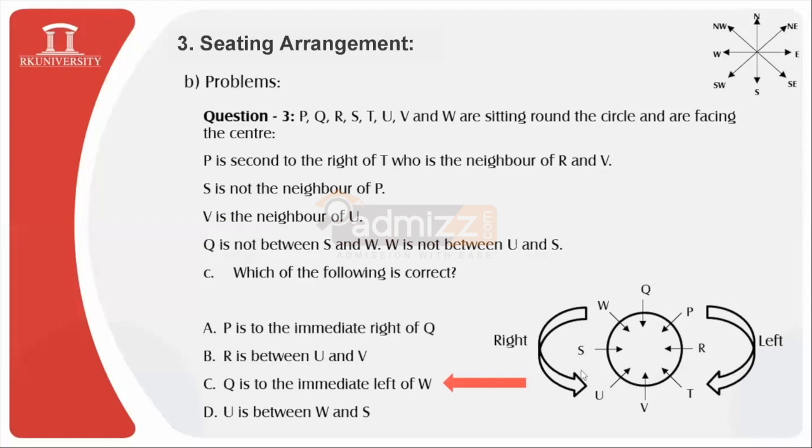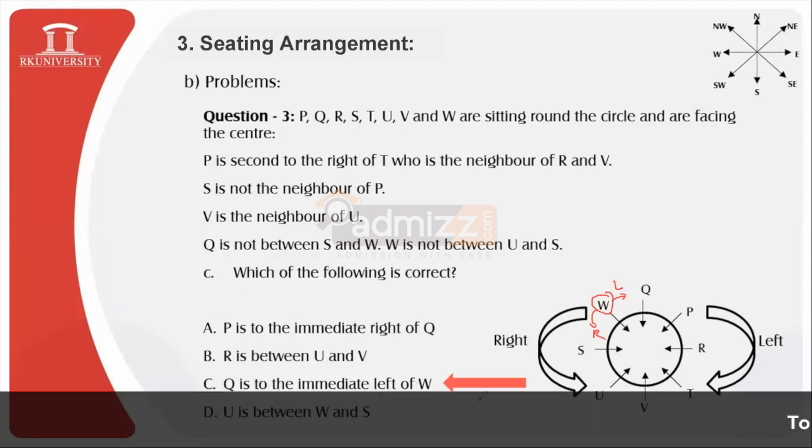For left and right, you need to consider these direction arrows, which will guide you. If I locate W over here, then the left hand will be pointing this way and the right hand will be pointing this way. This is left, this is right, and hence it satisfies that Q is to the immediate left of W. Q is sitting to the immediate left of W, which is correct. The rest of the conditions are not matching the given criteria.